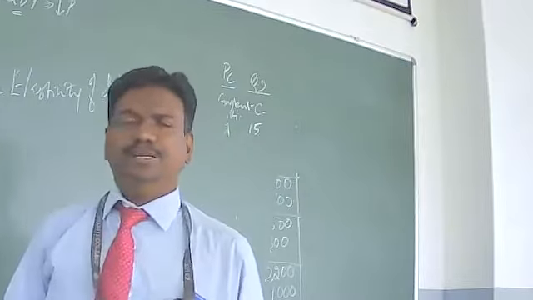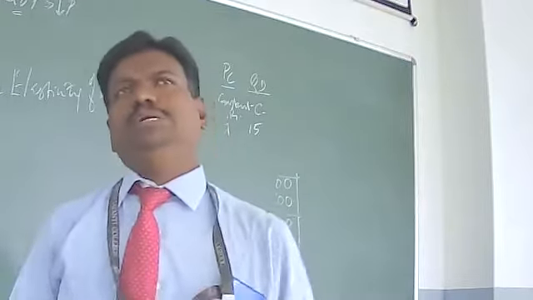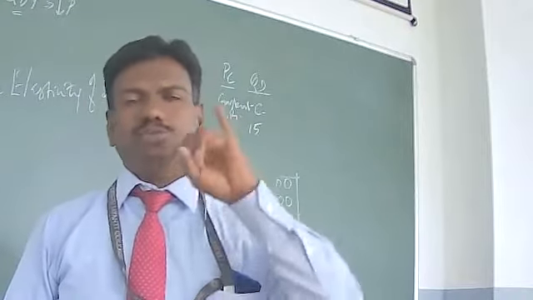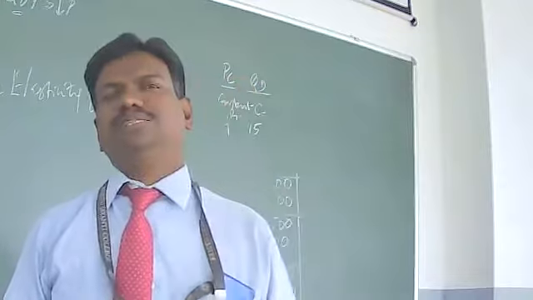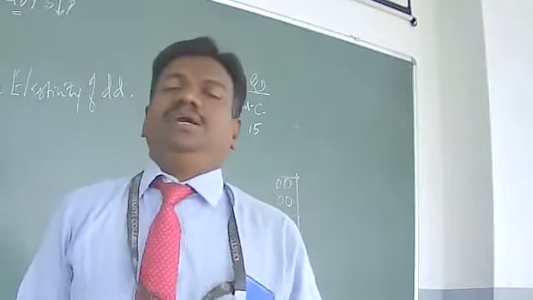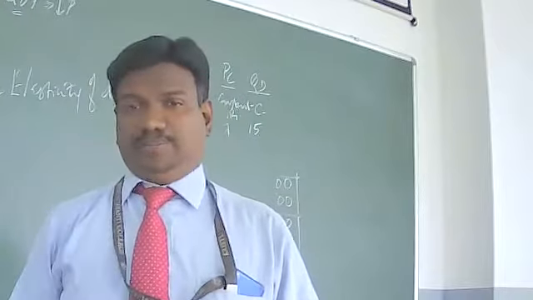As we have seen, there are two determinants of changes in the quantity demanded. The first one is price, the second one is the price of the related commodities. We can also measure it with the income of the consumer.